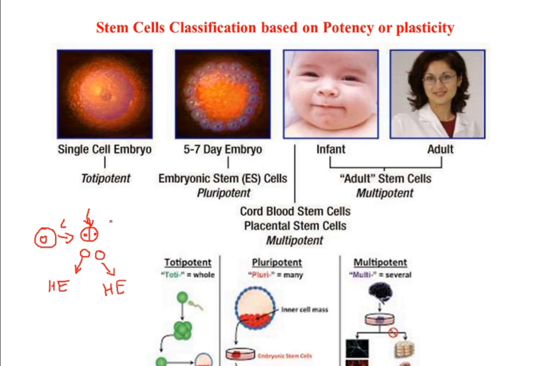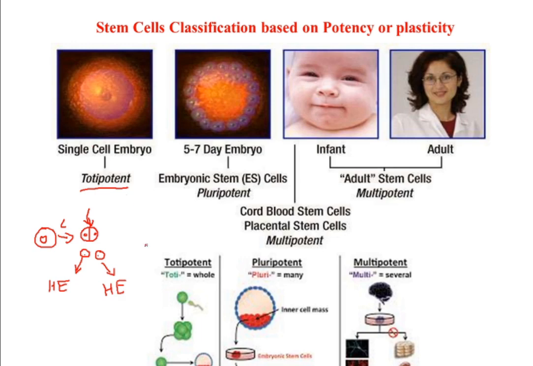Such potency, where the cell can produce the complete human being or complete organism, is called totipotent stem cells. The important thing you should note here is that totipotent stem cells are only the initially dividing zygote cells.